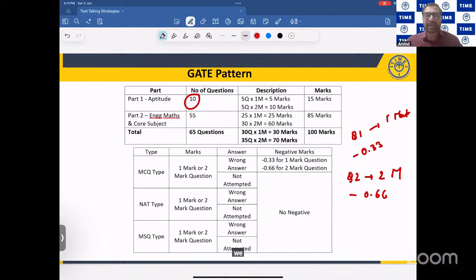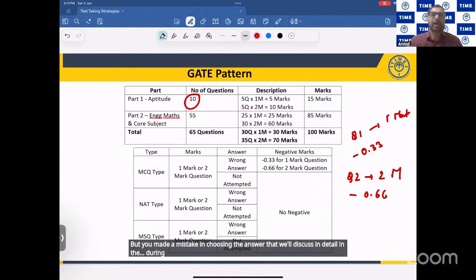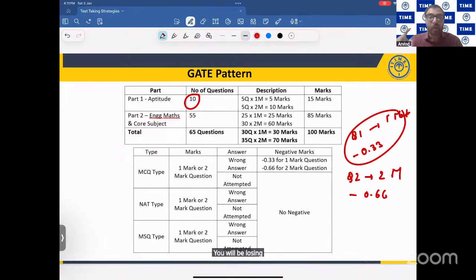We may be thinking it is only minus 0.33 I'm losing. But please understand, suppose you got it right, but you made a mistake in choosing the answer, that we'll discuss in detail during the second part of today's session, you will be losing a total of 1.33 marks. Where you're supposed to get 1 mark, but now you're losing minus 1.33.